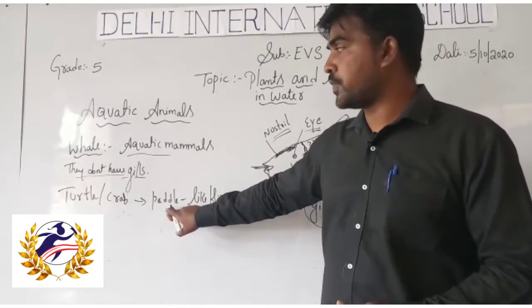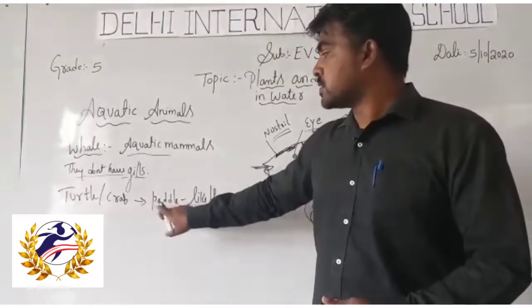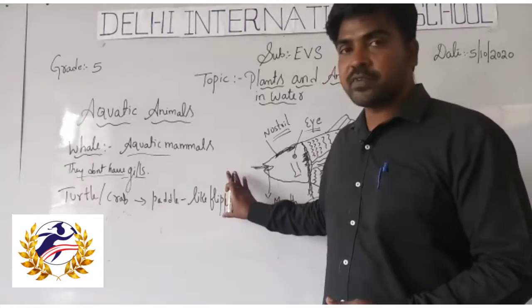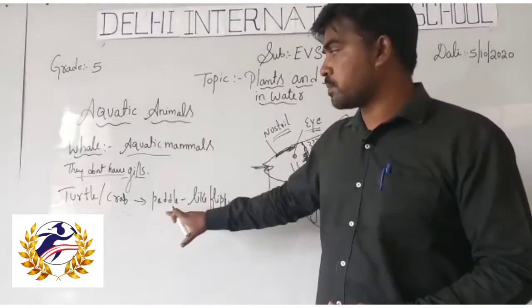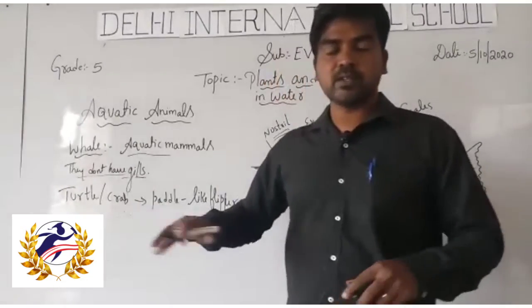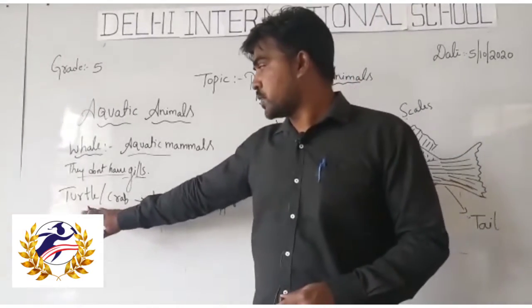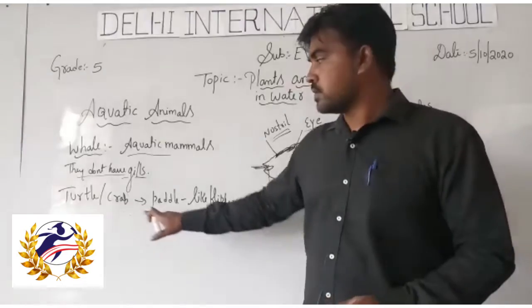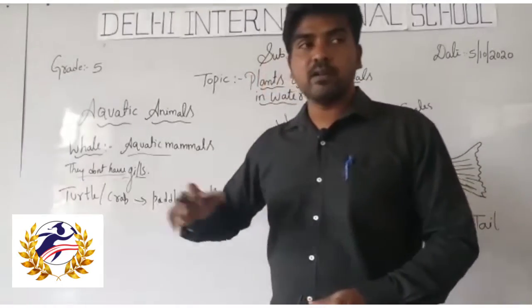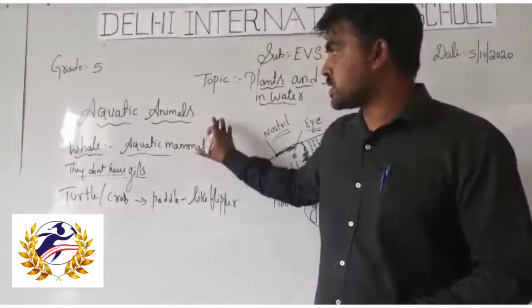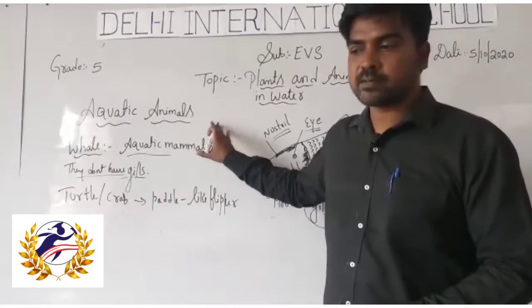They don't have fins or wings like fish. They have paddles, like flippers. These flippers help them swim, to push the water inside the water. With the help of these paddles, the crabs and turtles will move. They push the water and move further. So this is about aquatic animals.